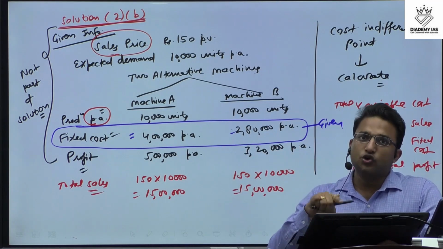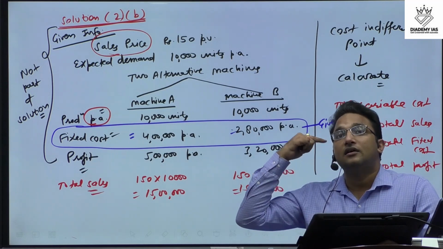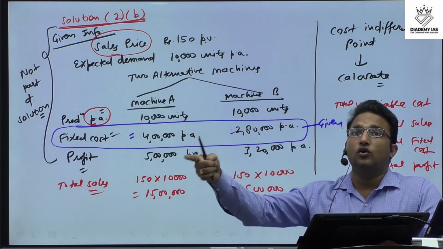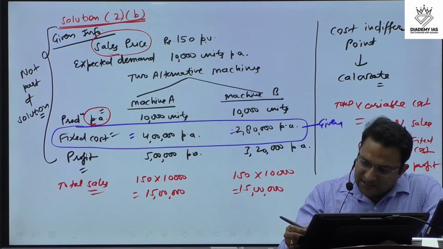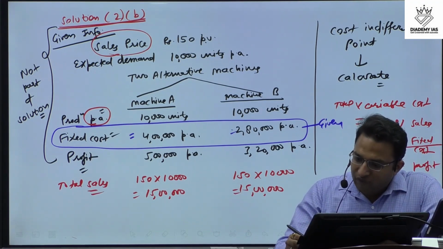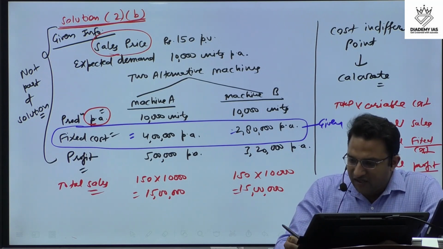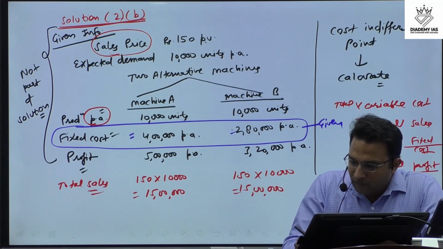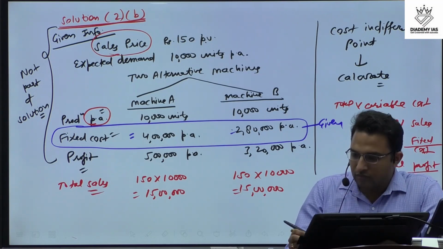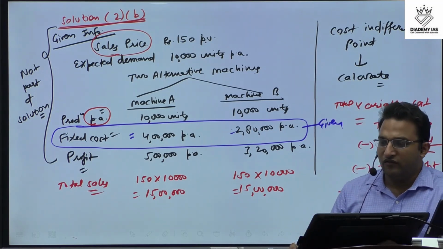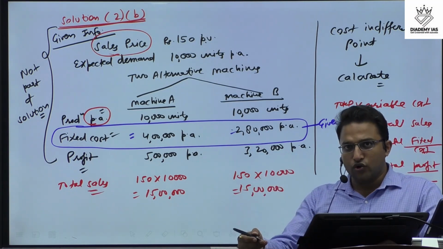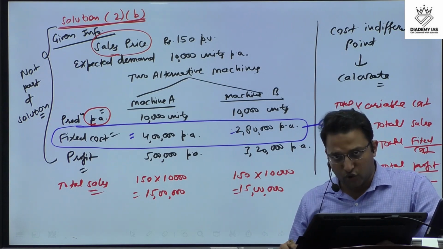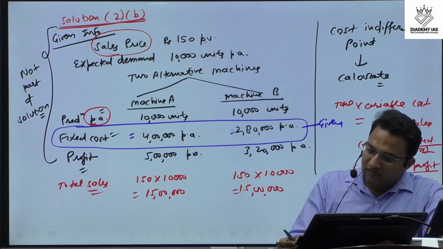Fixed cost plus variable cost is the total cost, and to the total cost we add the profit, we get the total revenue. So if from the total sales we reduce the fixed cost and the profit, then we get the total variable cost. Or alternatively, total sales minus profit gives total cost. From the total cost we reduce the fixed cost, we get the variable cost. That we can show here.